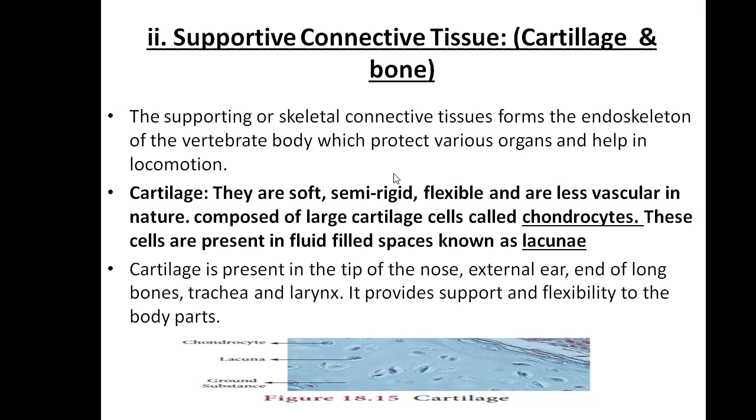And cartilage is a type of bone only, but it is not rigid like bone, it is somewhat soft, so it is called cartilage. It is soft, semi-rigid, flexible, and less vascular in nature. Less vascular means it has blood vessels at a minimum level. Cartilage also gets a blood supply, but in a very minimum range, so it is called less vascular in nature.